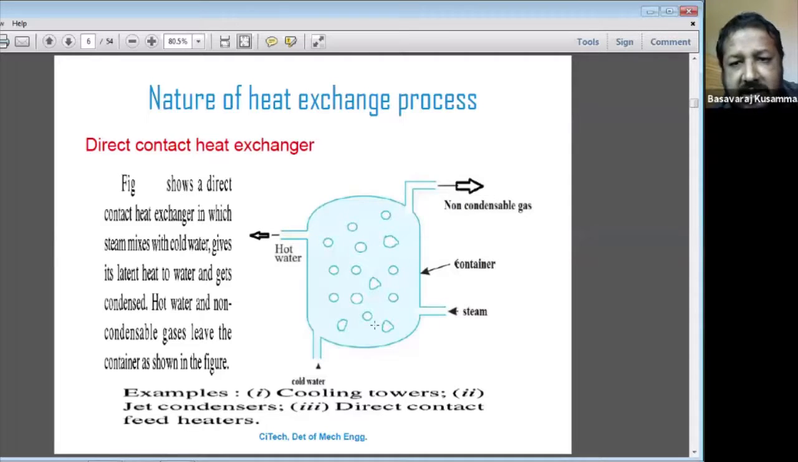This is the container. This is just taken for the example. So this is the direct contact heat exchanger. The example of the direct contact heat exchanger here is the cooling tower. Then the jet condenser: in the jet condenser also, a direct contact heat exchange takes place, so that's also an example. And direct contact feed heaters are also an example of a direct contact heat exchanger.